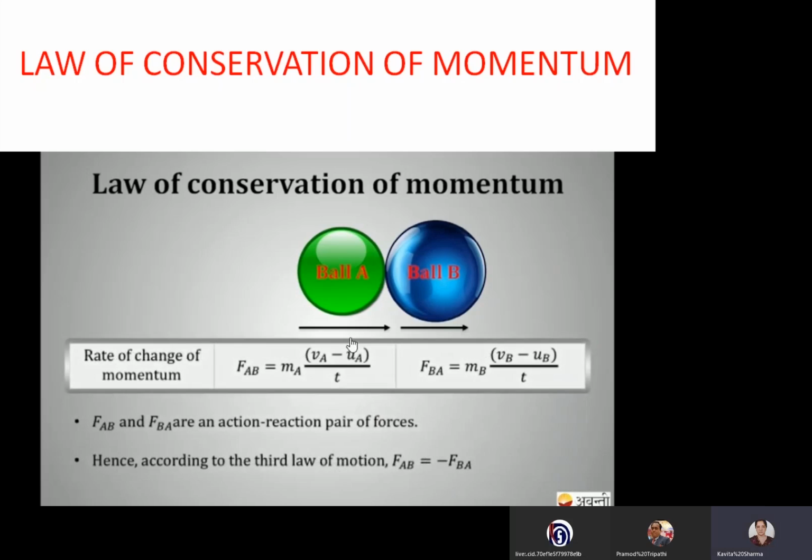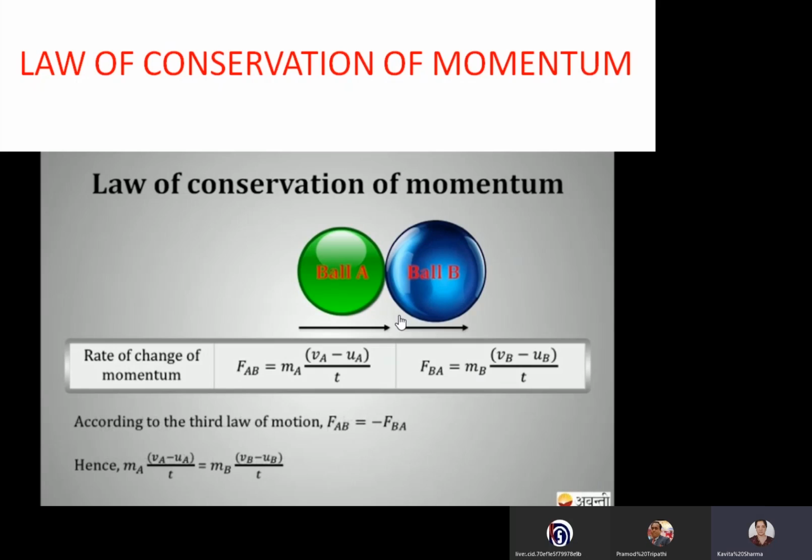Now if we substitute this value in FAB is equal to minus FBA, action and reaction equal and opposite. In place of FAB, we write MA(VA minus UA) by t, that is equal to minus MB(VB minus UB) by t.